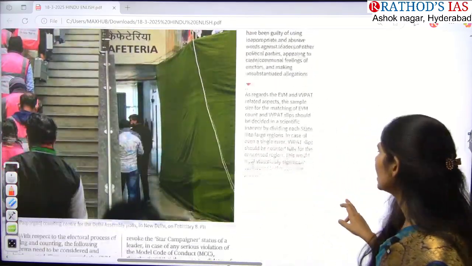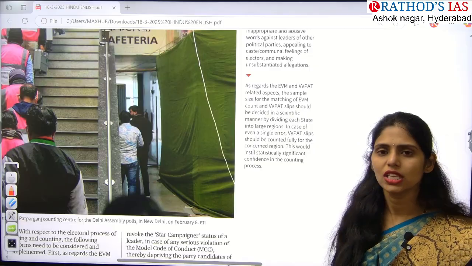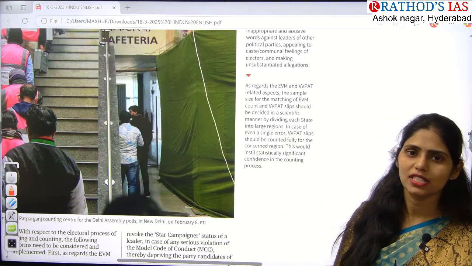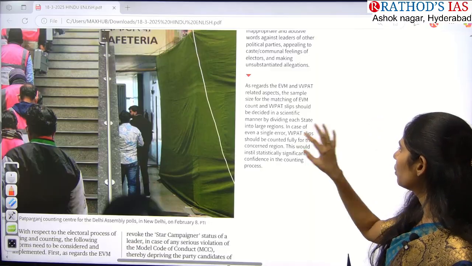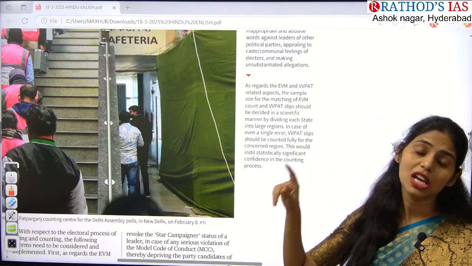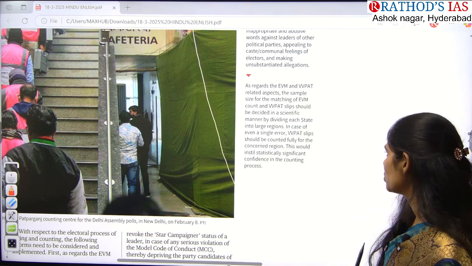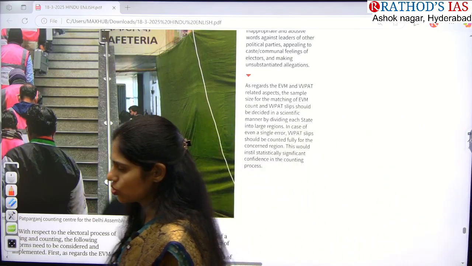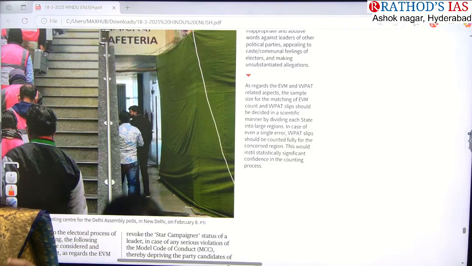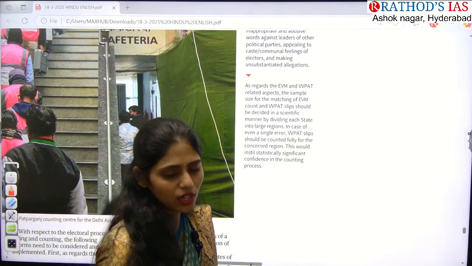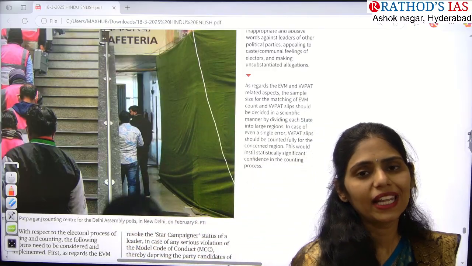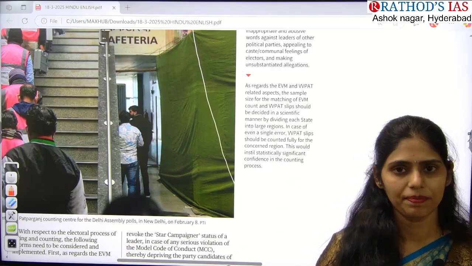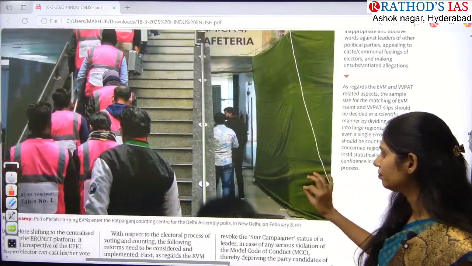And actually this article is also saying that whenever we use the EVM, we have to use the VVPAT, that is nothing but the slips that come whenever you press the vote button. Whenever we go for counting of votes along with EVMs, we also have to check the VVPATs as well. That is the main thing said here. So just see about electoral reforms. Even in your Polity Lakshmikant book there is a chapter called electoral reforms, and you have to see what changes have been made by the Election Commission of India so far to make these elections free and fair. If you see that, then it is more than enough.